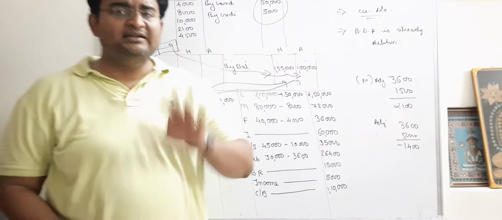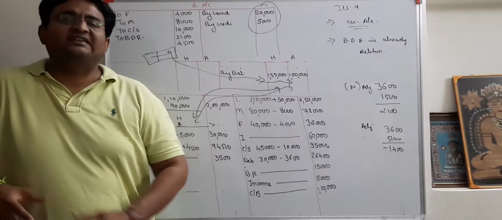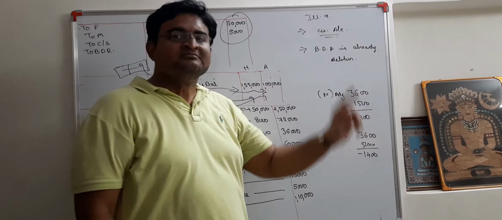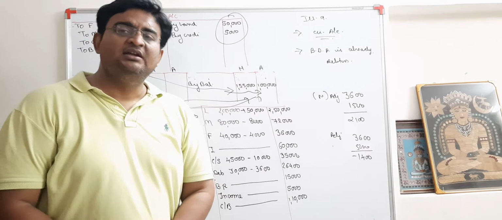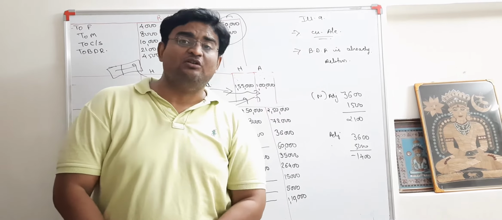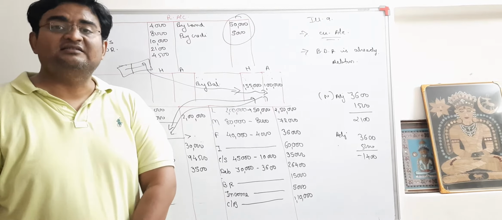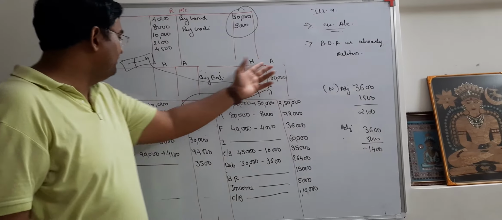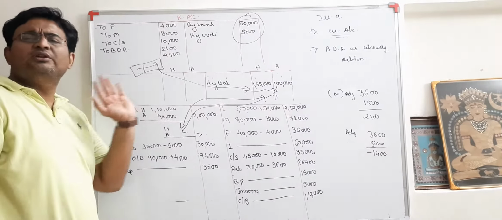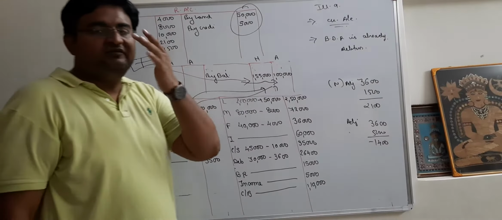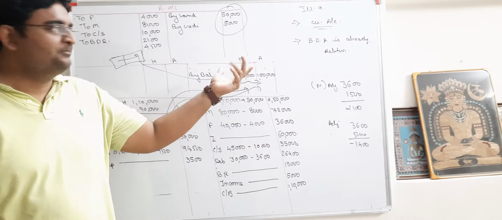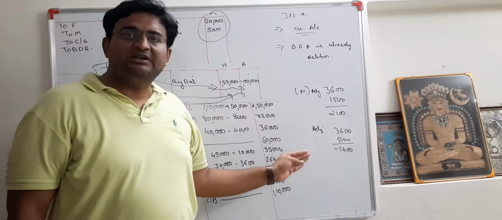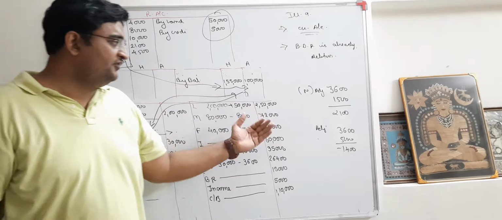What was my main intent? What were the main things to explain in this particular illustration? Once again, two things. One was current account, and the other was when bad debt reserve is already deducted from debtors and is already given to you. In that case, when current account is given, capital will be directly posted here. You don't have to write capital here. Earlier, if you remember students, we were writing it in the capital account. Current account will be written here, not the capital. And when BDR is given, these are the two points to be kept in mind. If loss, then debit side. If profit, then credit side.